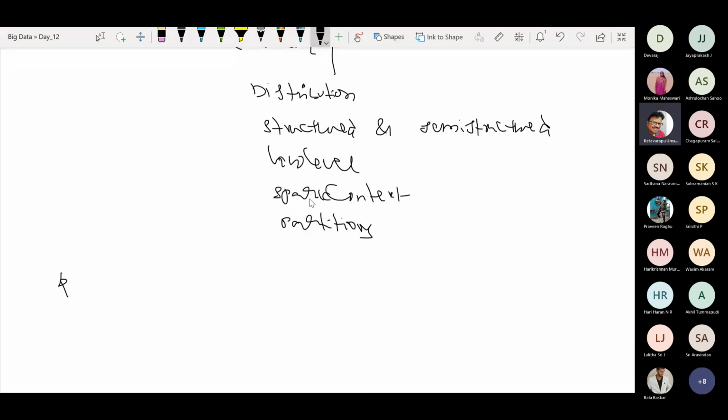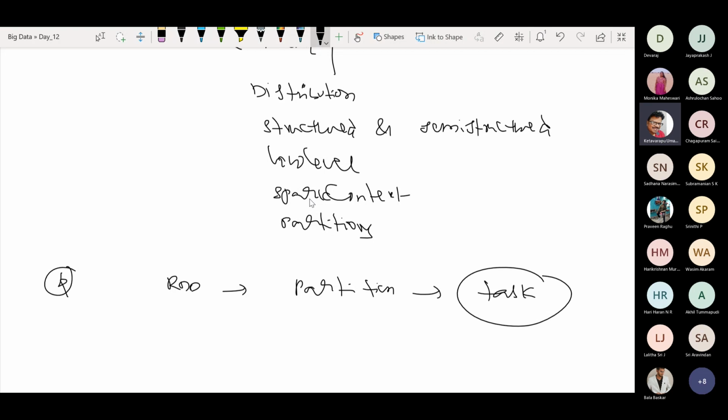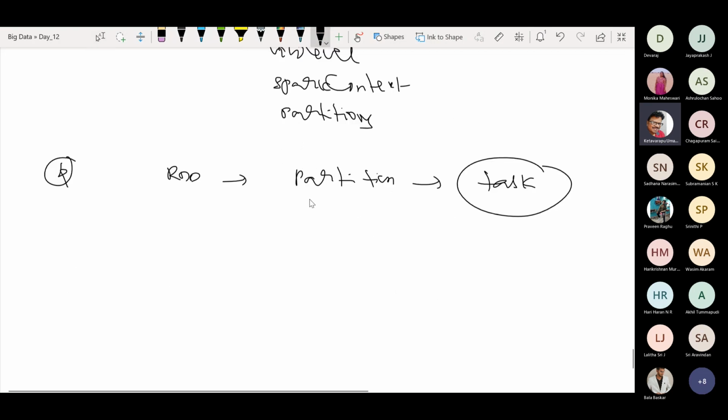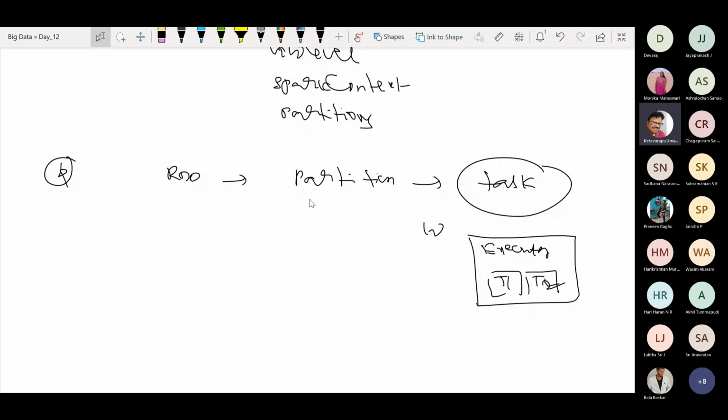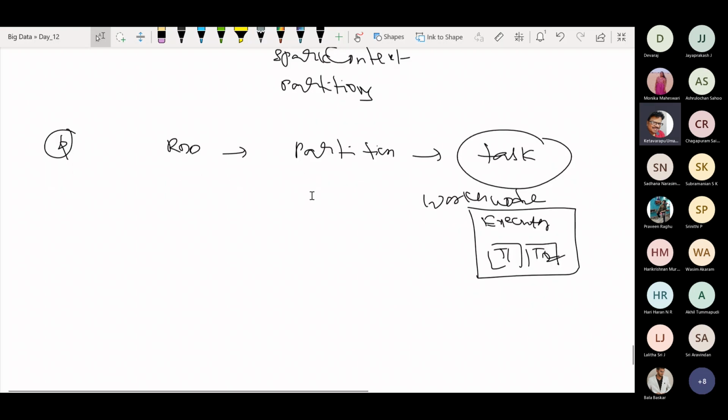And in the architecture, we are having the RDD and we are having the partitions, and these partitions are again running as tasks. So these tasks are again having some kind of executor. Okay, so this executor contains task one, task two, like that. So this is the worker node. So this observation we have seen.